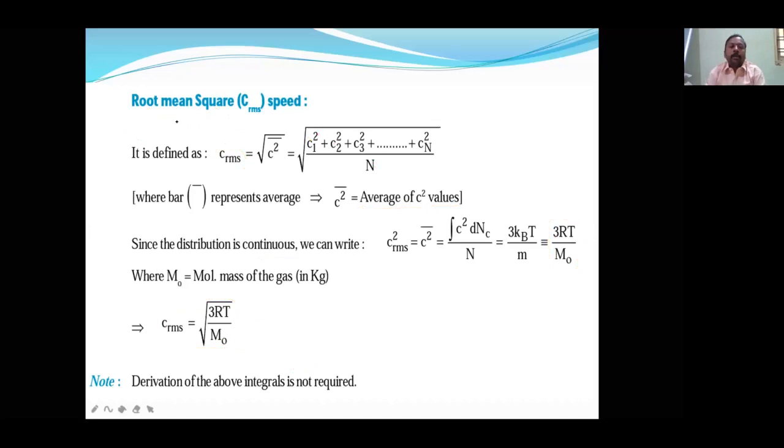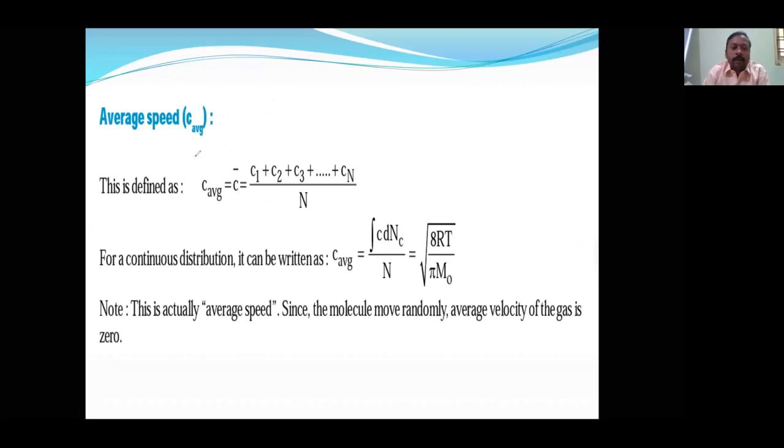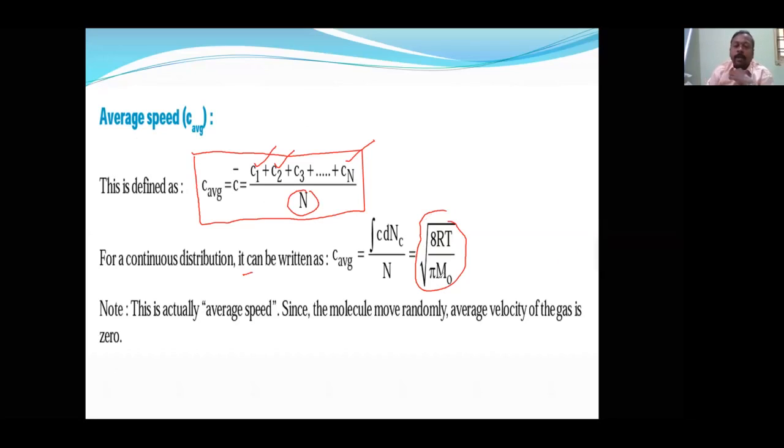Then coming to the second speed, what I told you, average speed. Average speed C average is equal to C1 plus C2 plus C3 and so on up to Cn, divided by N. N is the number of molecules, C1 is the velocity of the first molecule, C2 is the velocity of the second molecule, and so on. Then for a continuous distribution, there it was 3RT by M. Here it will be square root of 8RT by pi M. This is actually the average speed.